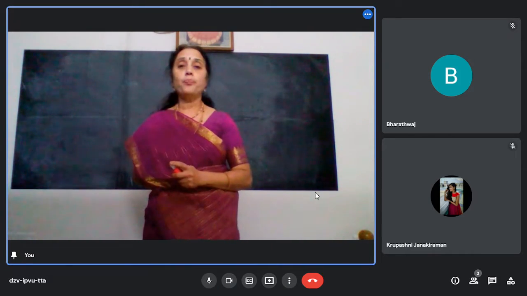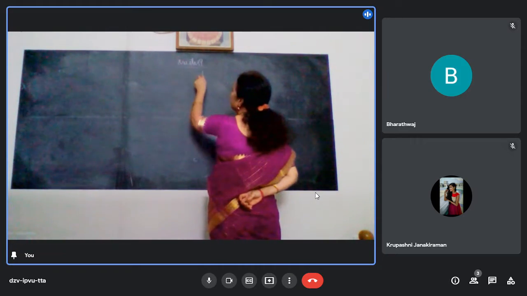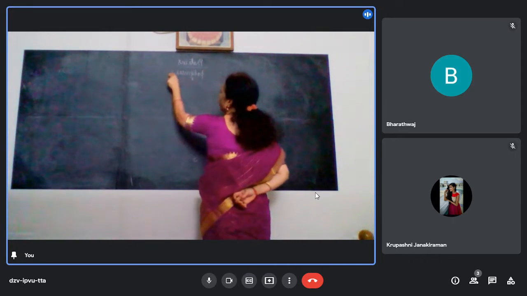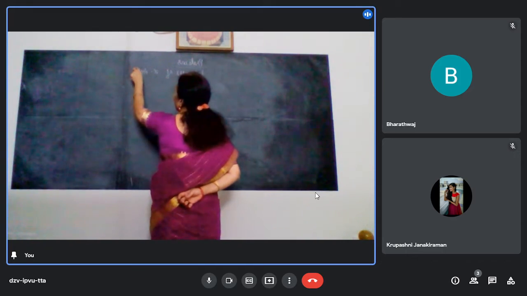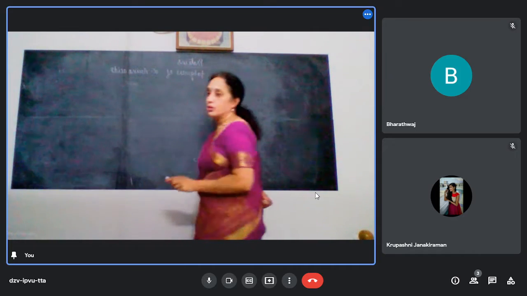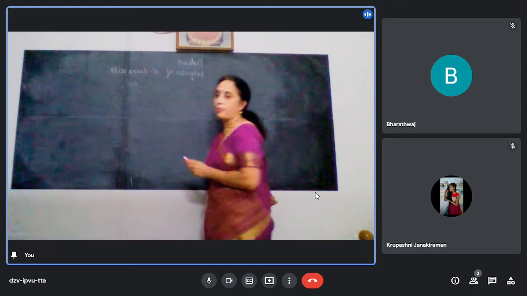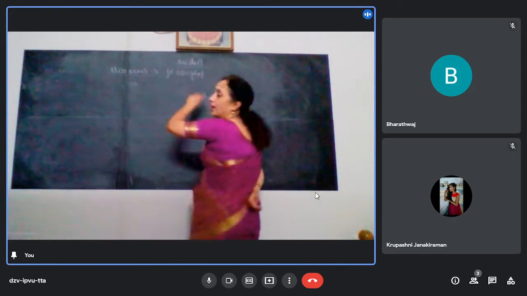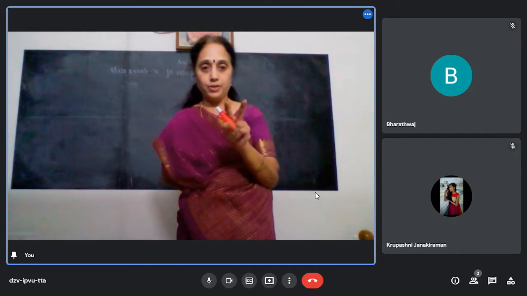And structurally, these proteins are the polymers of what are known as alpha amino acids. I will tell you what we mean by alpha amino acids. These compounds polymerize. There are two types of polymerization, addition and condensation.